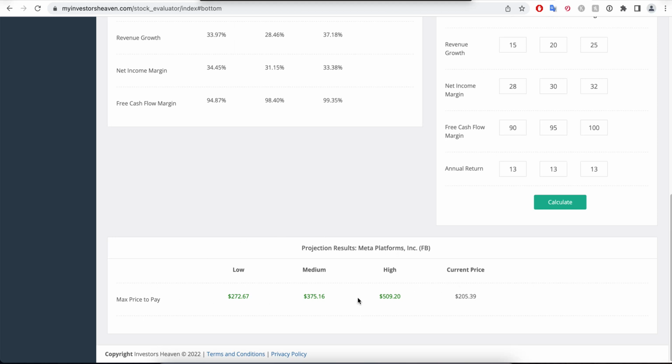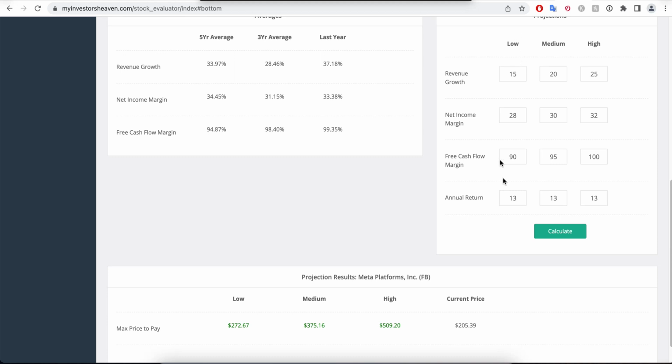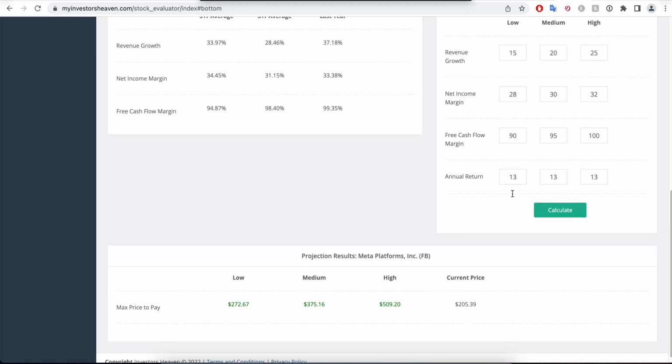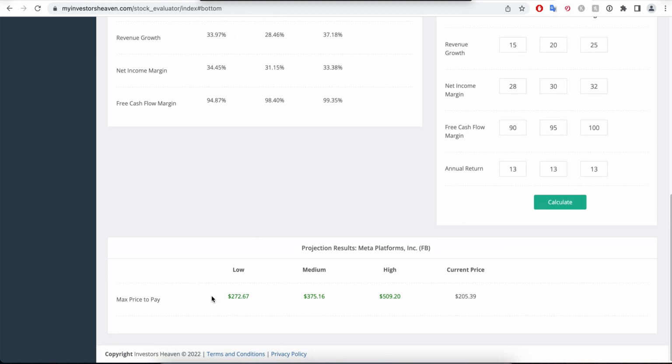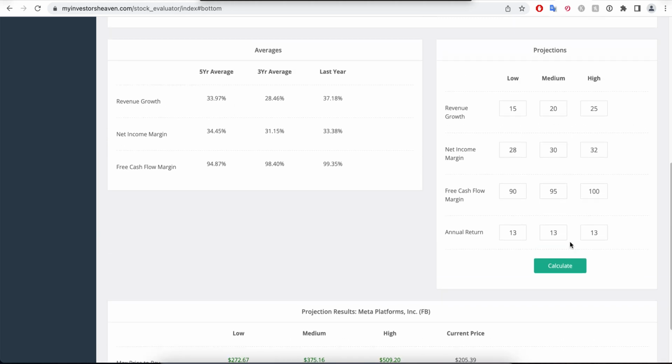What does this tell me? It tells me that if these projections were to come true for the next 5 years, then it makes a ton of sense for me to buy the stock today for a max price of $272. Now the stock is 205, so this is a green light for me to buy today. And for these projections, the max price would be this one, and for these projections, the max price would be this one.